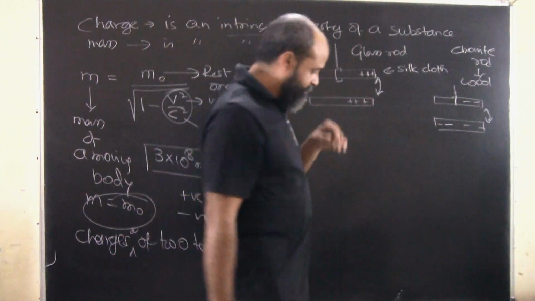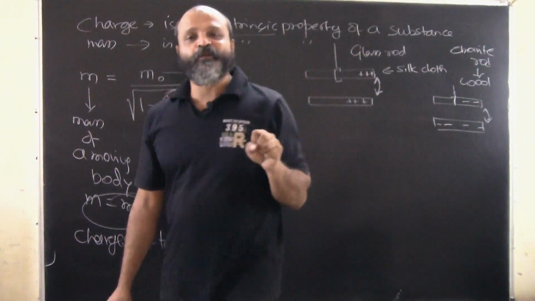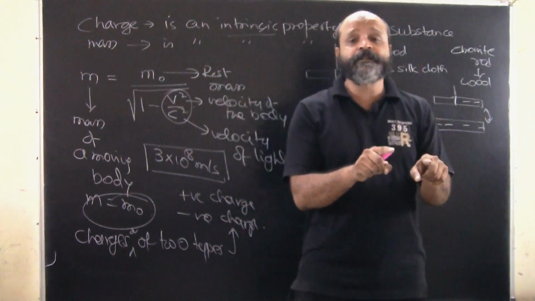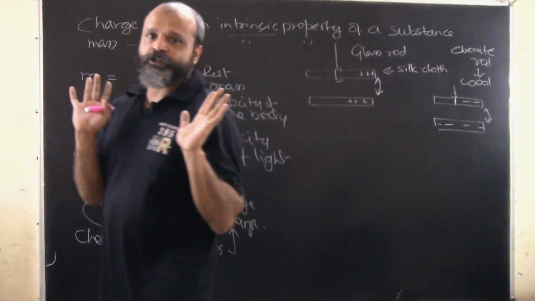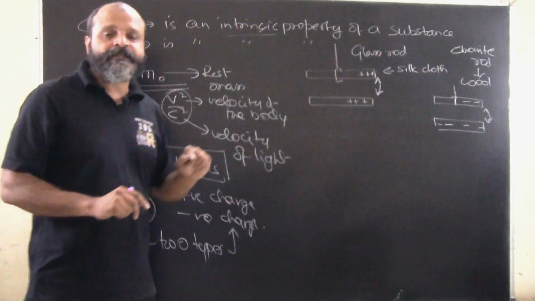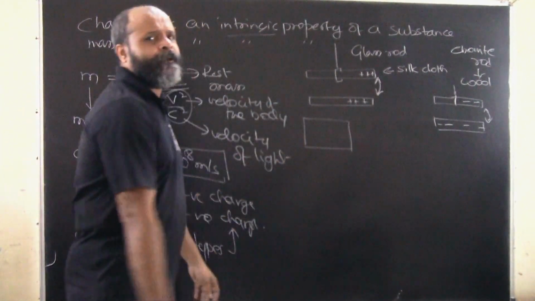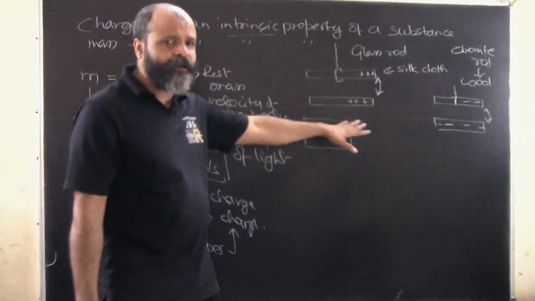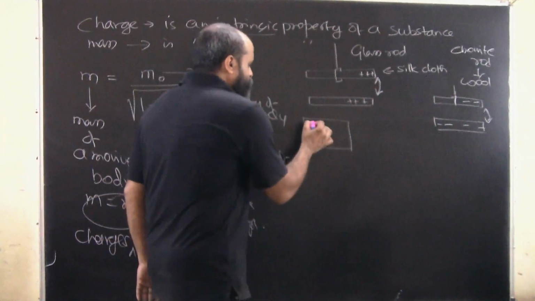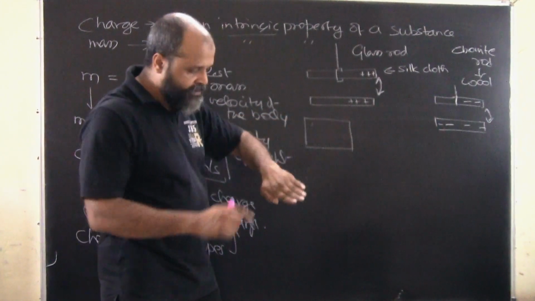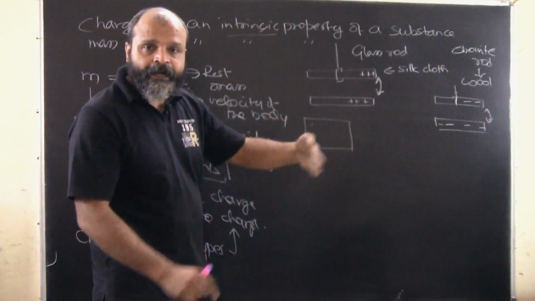and that's the confirmation that it is a charged body. How will you know that a particular body is charged or not? If you bring it close to another charged body, and if it repels, then it is surely charged. The reason I'm saying this is because if you have a TV screen or maybe a computer screen, we all know that a cathode ray tube is there. If you bring your hand very close to it when it is on, you will see that the hair on your hand actually stands up.